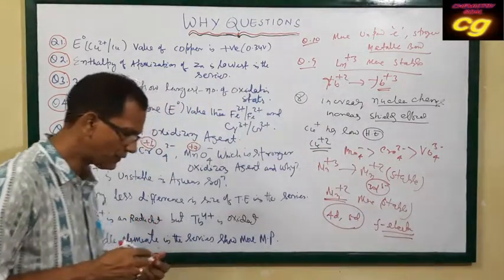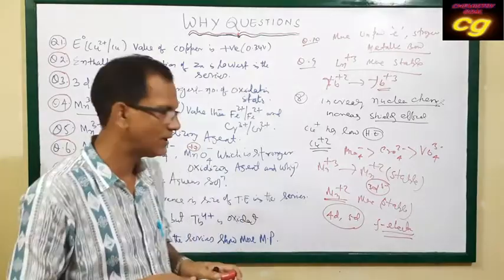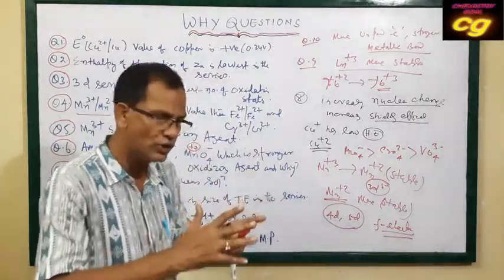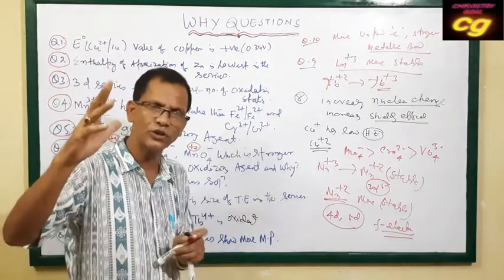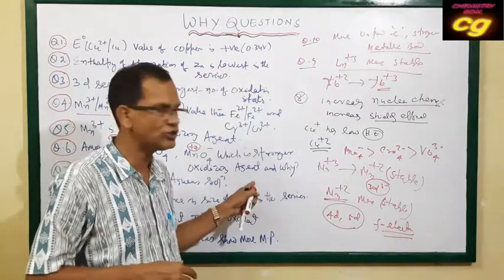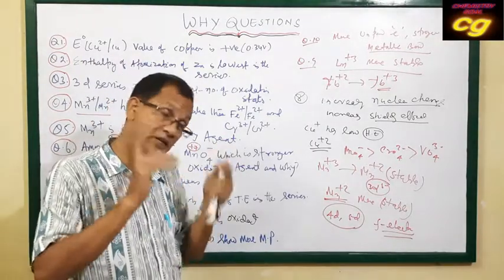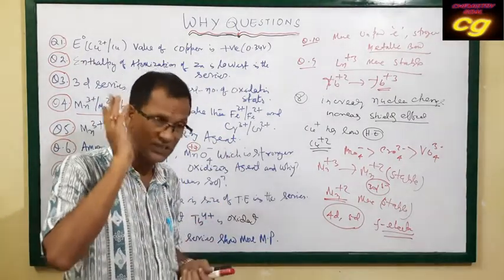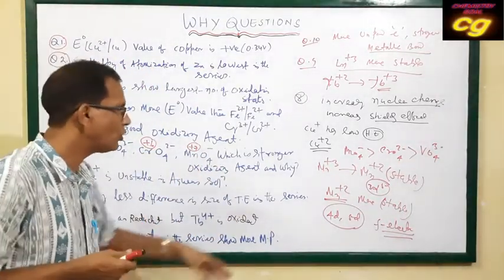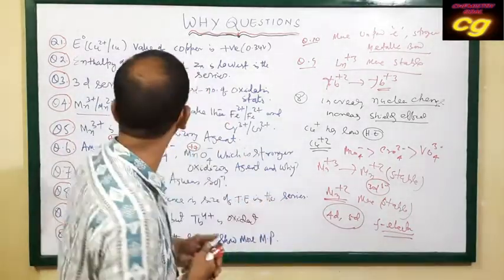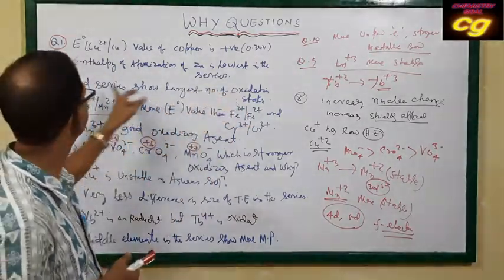Already you know, if the atom has f electrons, it has a very poor shielding effect. Due to poor shielding effect, the nucleus attracts the outermost electron with greater force. That means the outermost electron is more penetrated toward the nucleus due to the poor shielding effect of the f subshell. So the valency of the atom will be less. So 4d and 5d generally show a lower oxidation state because valency is low compared to 3d.